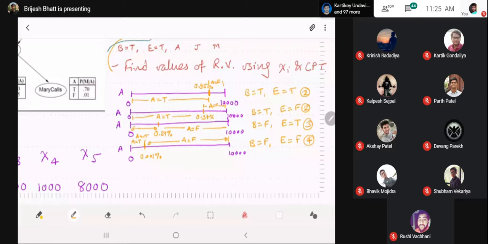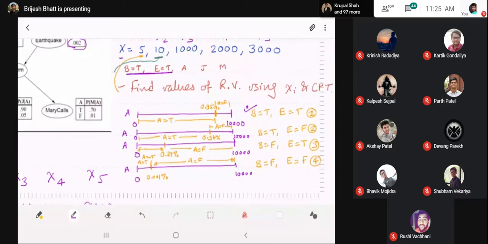Out of these four possible breakups of variable A, we will choose the one for which the condition variables' values are the same as the values that we know. We know B is equal to true and E is equal to true, so we will use that stick where B is true and E is true, and we'll project the next number.